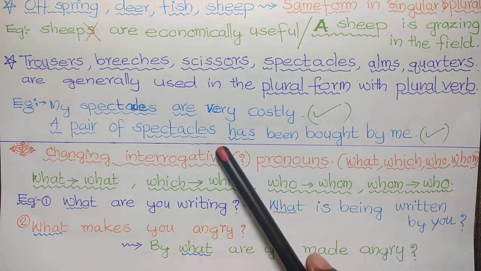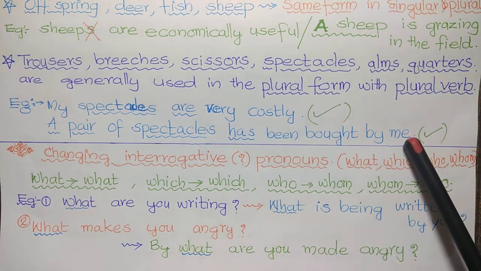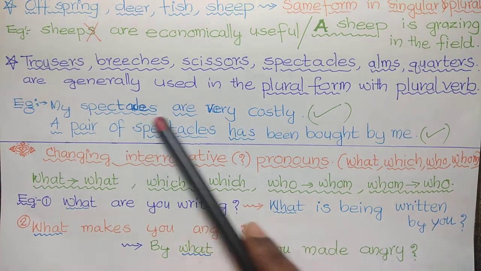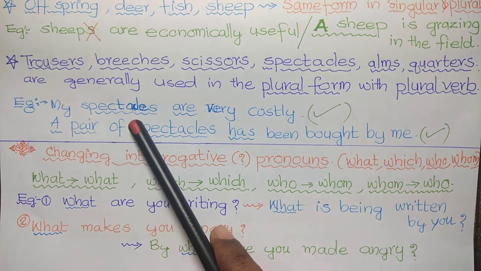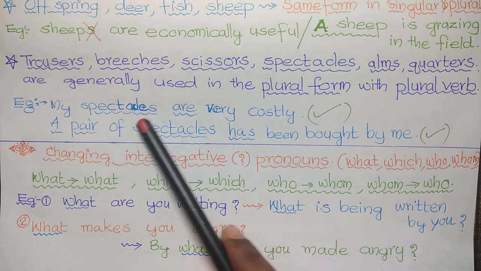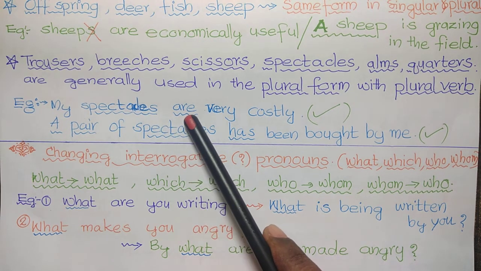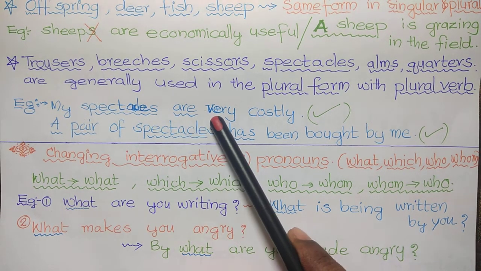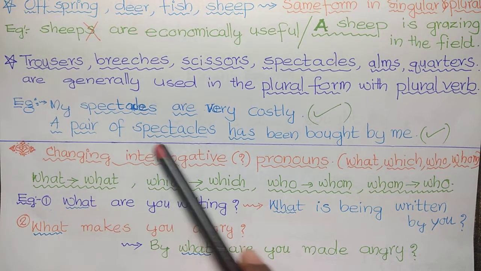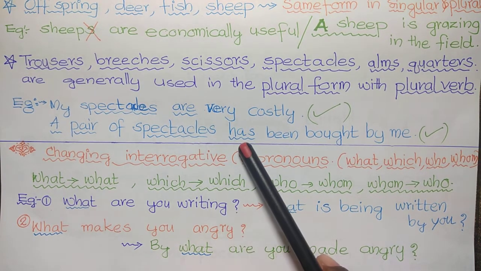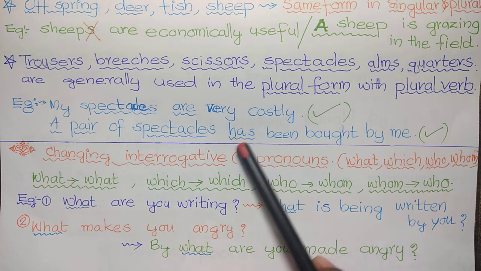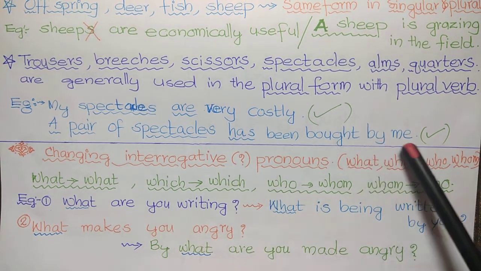My spectacles are very costly. So here spectacles is used and it is considered to be plural, and we use plural verb are. But if it is a pair of spectacles, then it is singular. We use singular verb. A pair of spectacles has been bought by me.